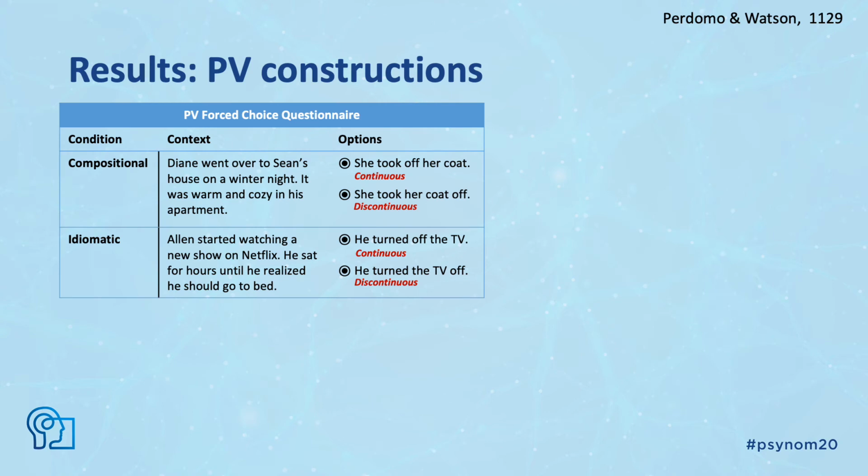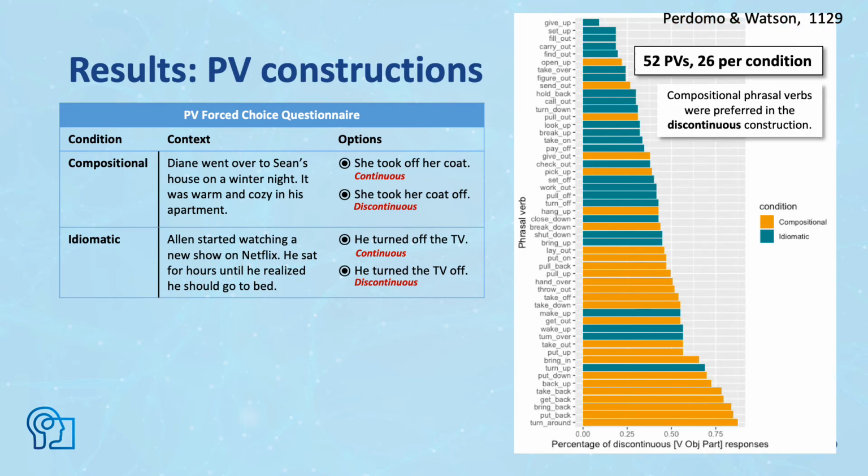Our experiment involved administering a reading questionnaire and a forced choice task to M-Turkers. M-Turkers were asked to choose a sentence to end each short story. An example here is given on the left-hand side, and our results followed our predictions. Compositional phrasal verbs were preferred in that discontinuous construction over the continuous one.